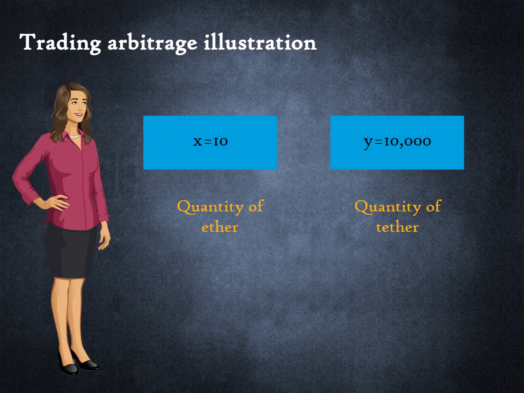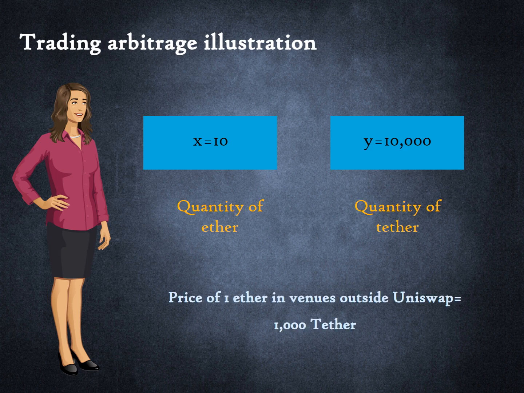Alice initiates the liquidity pool with 10 Ether and 10,000 Tether tokens. The reason for this ratio was that 1 Ether traded at 1,000 Tether tokens in other exchanges. Assume Alice disregards this ratio. Instead, she puts 10 Ether and 20,000 Tether tokens into the pool. This means an incremental Tether token can be bought from this pool at a much cheaper price than on centralized exchanges. Next, we will see what happens.